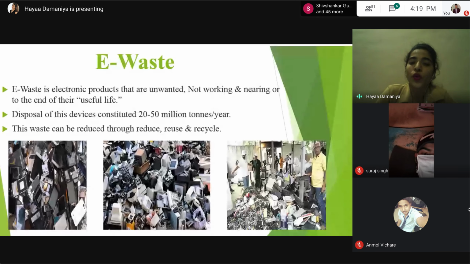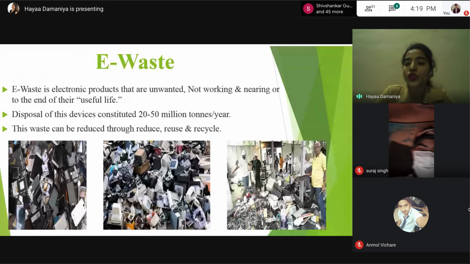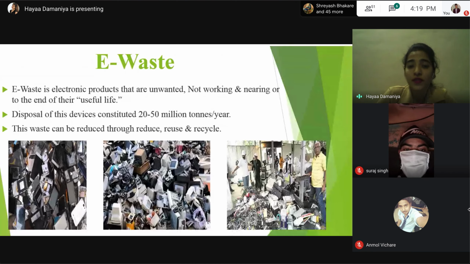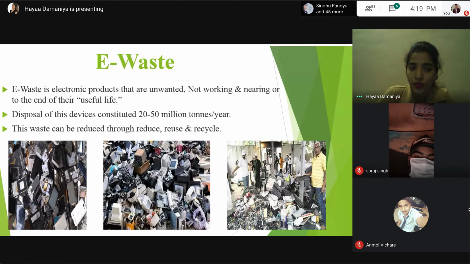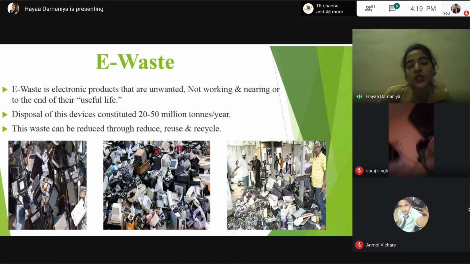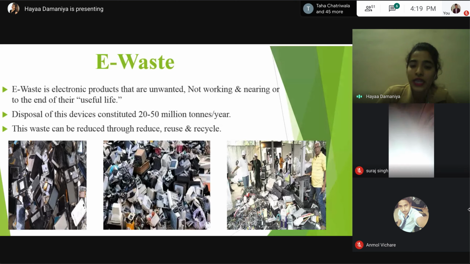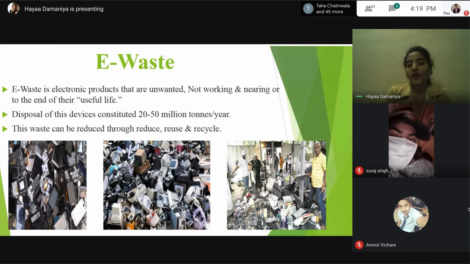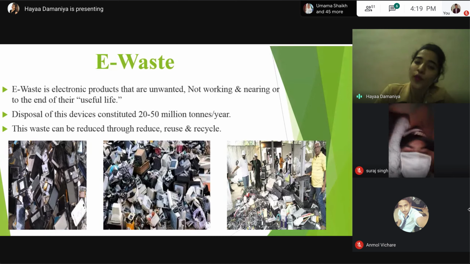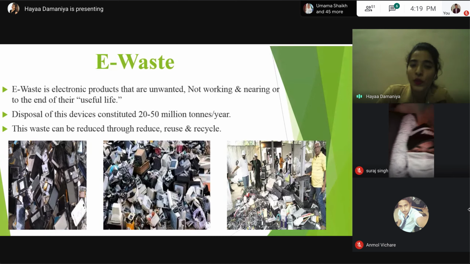E-waste is a rapidly growing problem because nowadays most people are upgrading their mobile phones, laptops, audio equipment, printers, electrical equipment, and so on, more frequently than ever before. Mobile phones and laptops cause the most problems because they pose a threat to human life and the environment, as we are often changing our mobile phones and laptops nowadays. So it is a big problem when it comes to e-waste.